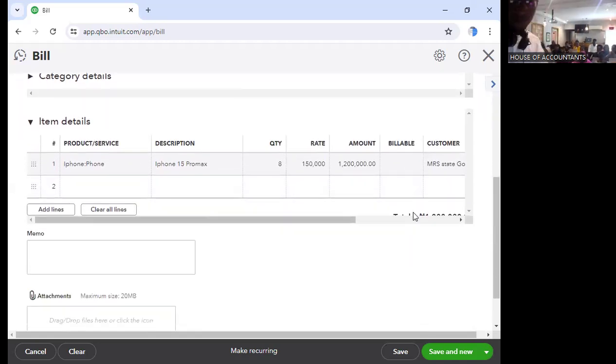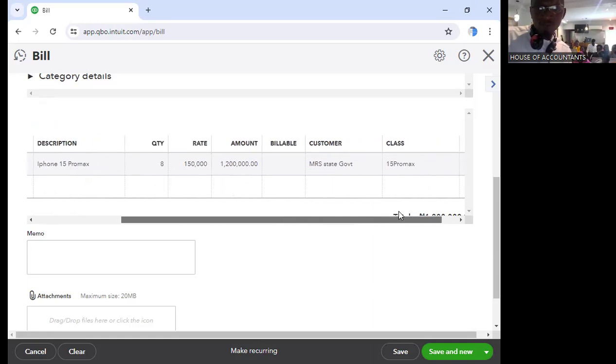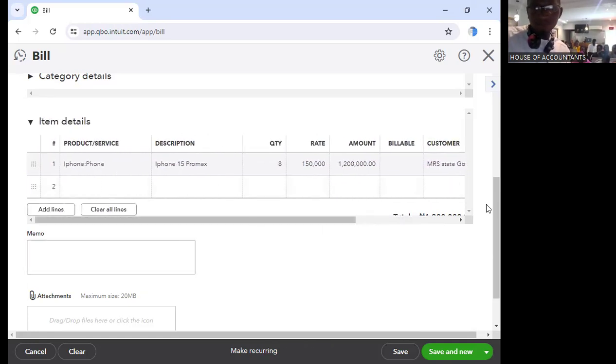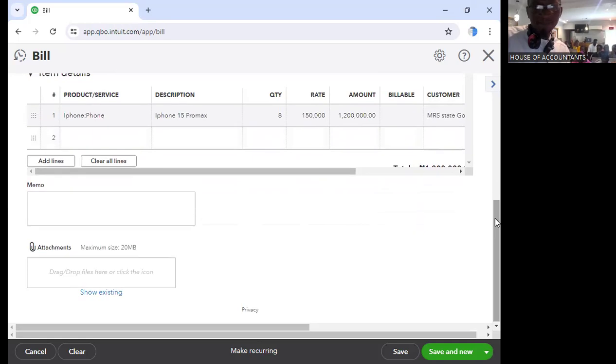So it's now what? Because we have already chosen the person that used to buy iPhone from her. We said state, Abby. So it's already automatic. It's giving us the information already. So let's see, what else do we need to put? I think we are good to go, Abby. Yeah, good to go. So from here, once you click on save and new. Okay, I think it's okay now.